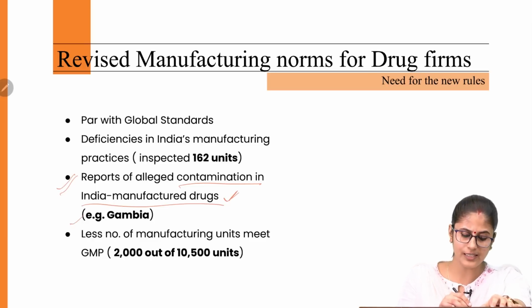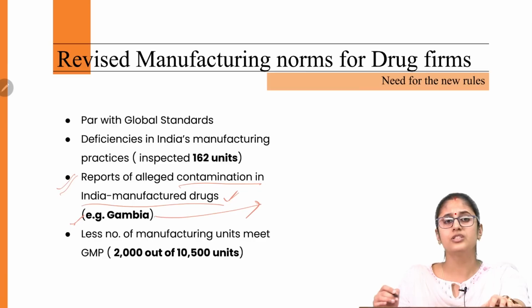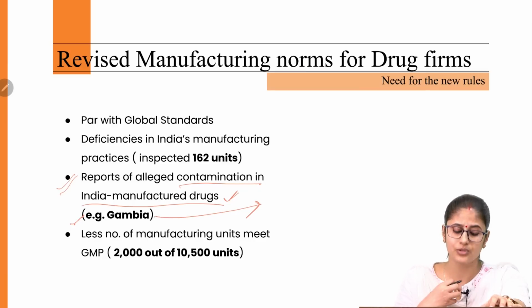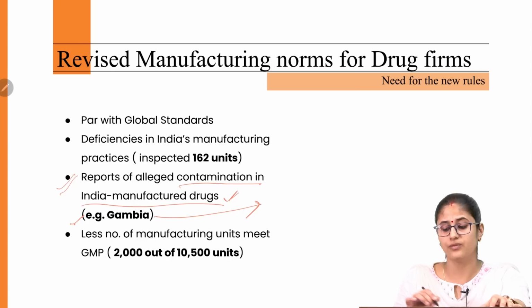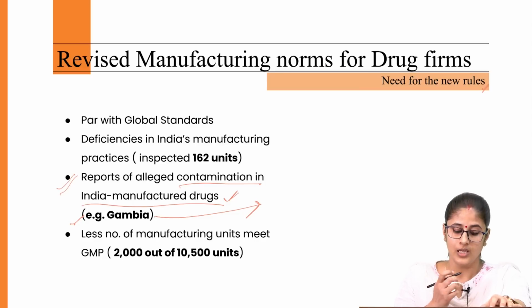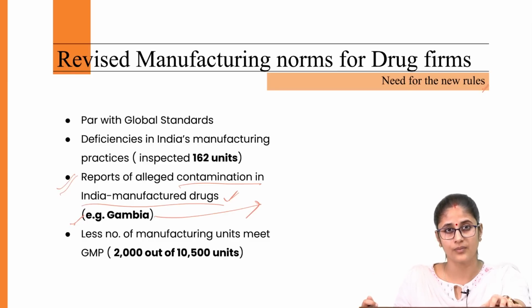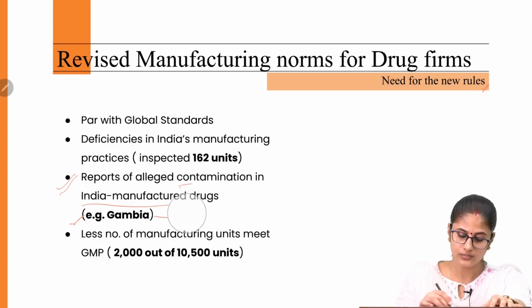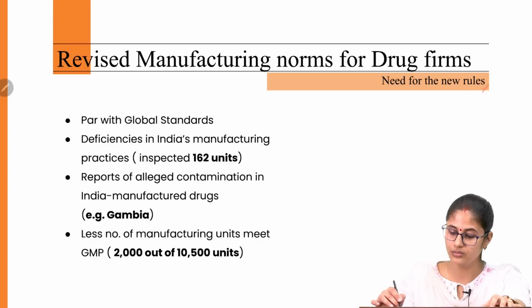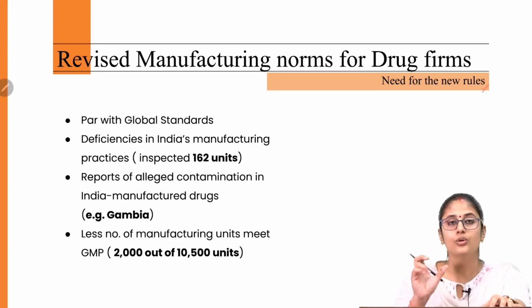Then there have been reports by different countries that there is contamination in Indian manufactured drugs. For example, recently in Gambia, a lot of children died because of consumption of adulterated drugs produced by the Indian pharmaceutical sector. They died because of consuming the cough syrup produced by the Indian pharmaceutical sector. And this is something that we are witnessing with regard to other countries as well. So in this regard, we need to come up with the good manufacturing practices brought up by WHO.